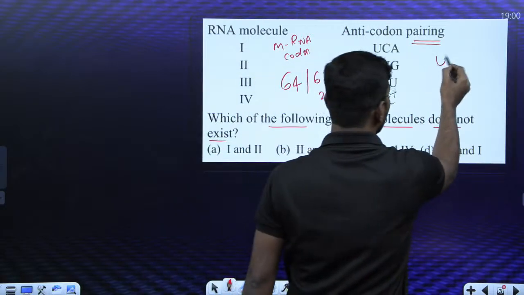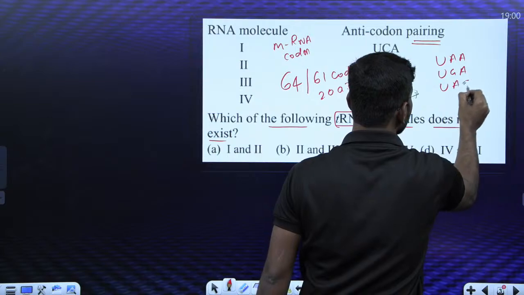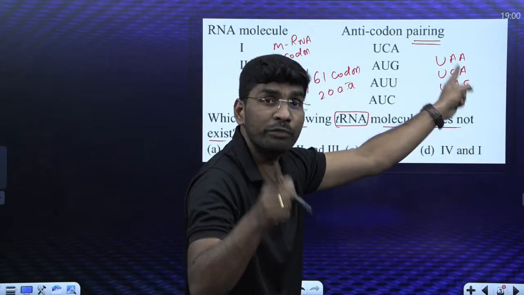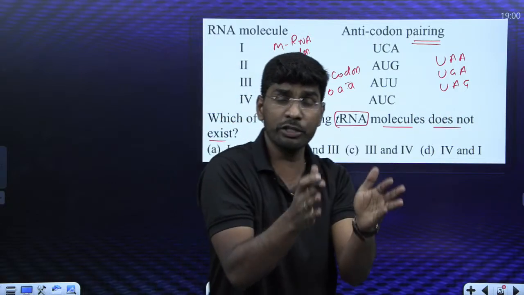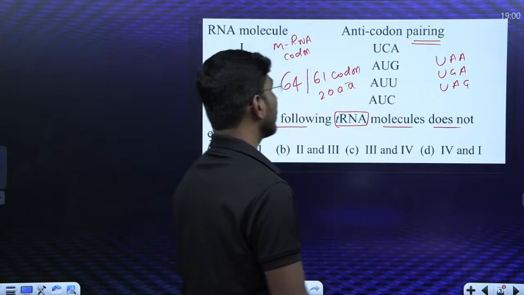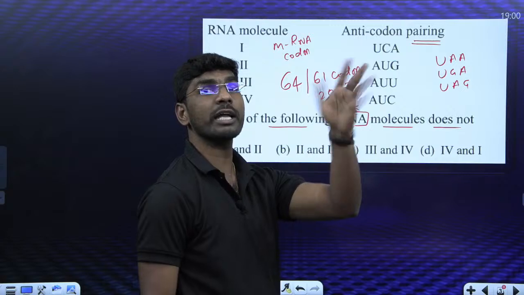UAA, UGA, UAG are the stop codons. So these stop codons do not code for any amino acid. So they are asking which anticodon of tRNA does not exist.